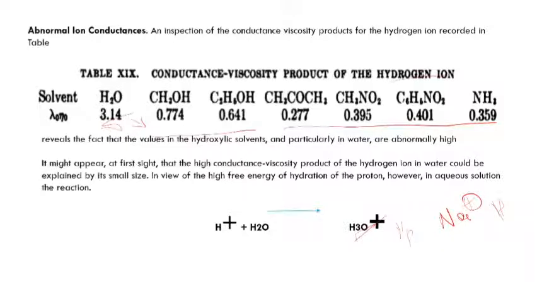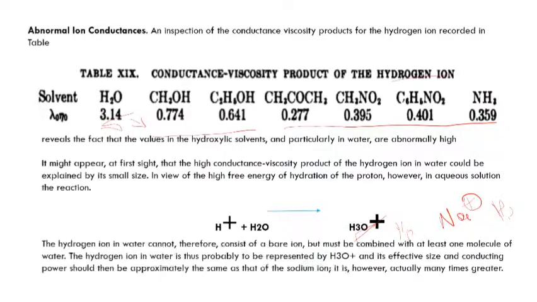So it will have conductivity more or less nearer to that of the sodium ion, which is very much higher than in all the other solvents. In all the other solvents it behaves like an H plus ion, but in water it behaves as a Na plus ion.